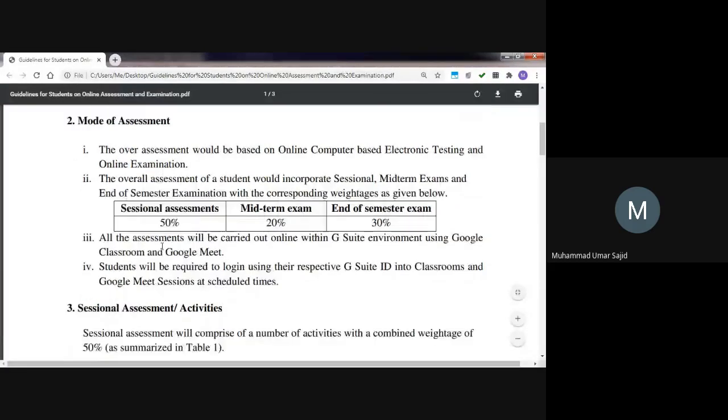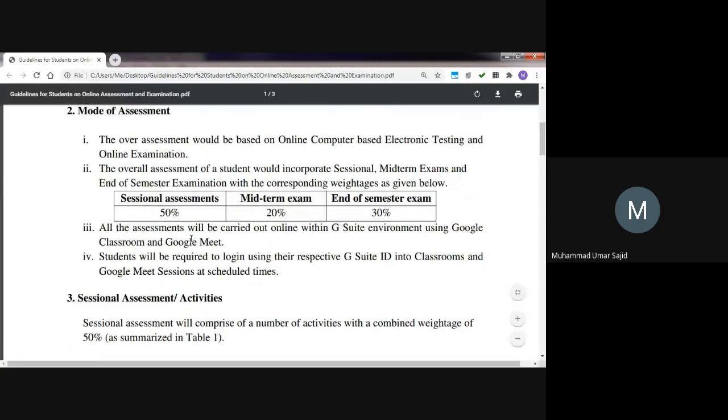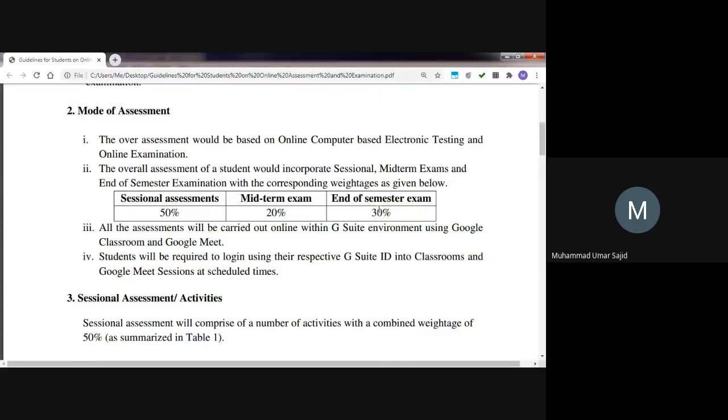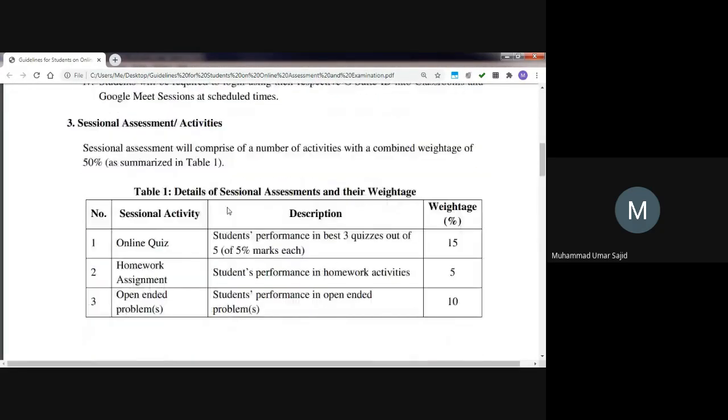Sessional assessments are 50%, midterm exam is 20%, and end of semester exam is 30% of the total. Regarding sessional assessment, the important thing is that you will be having 5 quizzes, obviously after midterm, because midterms are probably starting from 20th July next week. Your class advisor will notify you, or the schedule of midterm would be announced on the university.